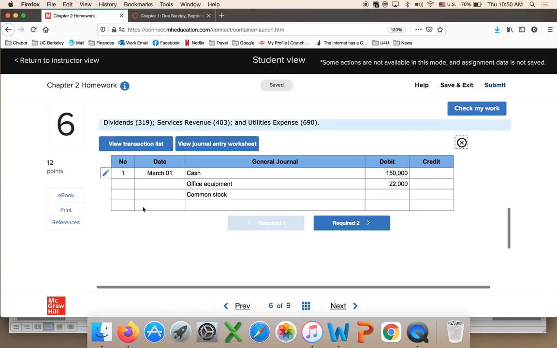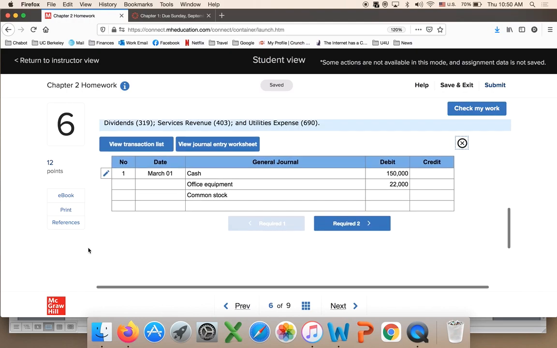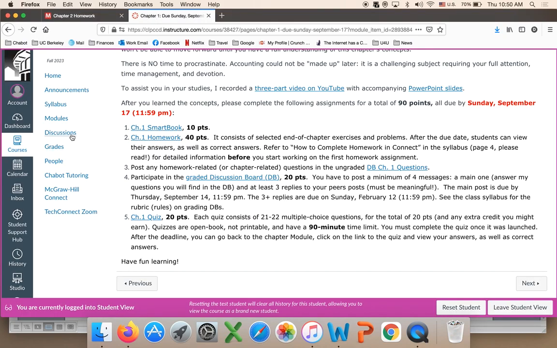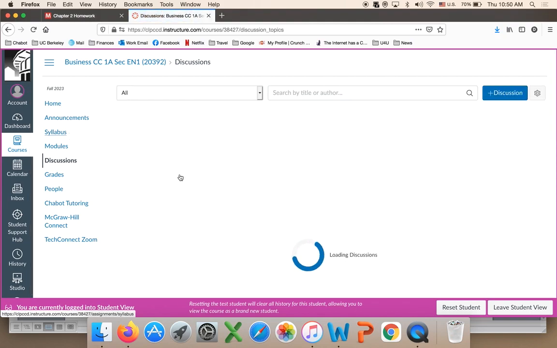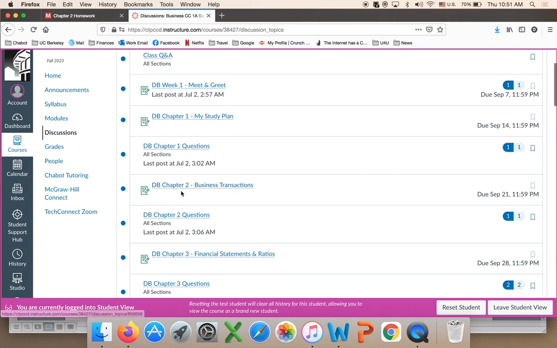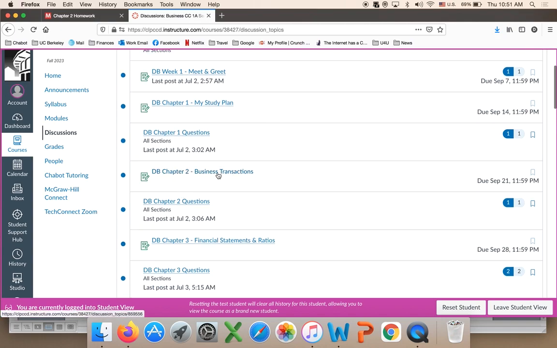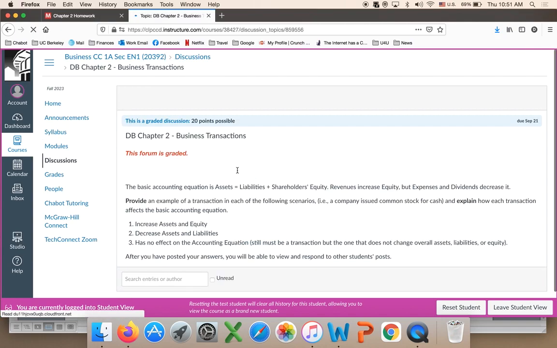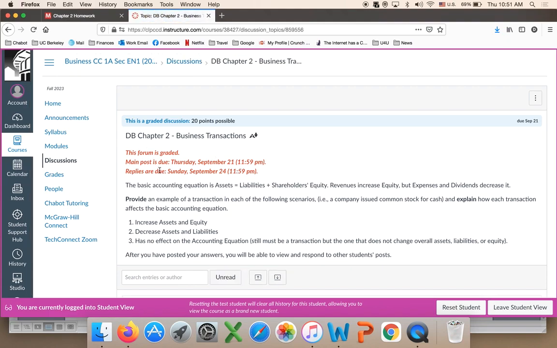If you are doing any of the assignments and you have questions about homework, you go to your discussions. Every chapter has 2 discussions. One is graded, where you have to make your main post. For example, chapter 2. This is your main discussion, which is graded, 20 points. You make a main post by Thursday midnight. You reply to at least 3 students by Sunday.